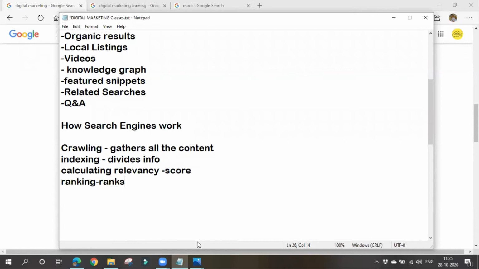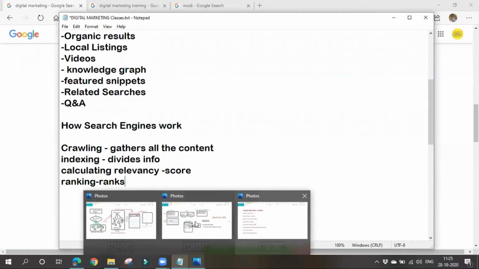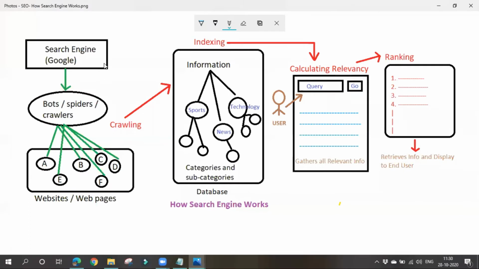Let's see this in detail. If you see this, this is the first step, crawling, as we discussed. In case of crawling, Google will go to each and every website. Let's consider all these things as websites: A, B, C, D, E. All these are websites or web pages. Google will go to each and every website and collect all the information and data present in those websites.